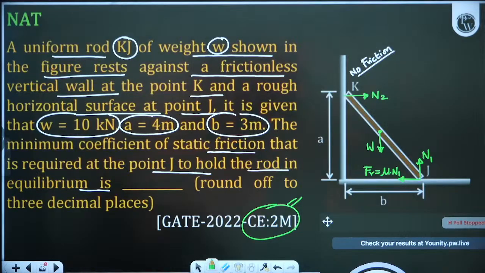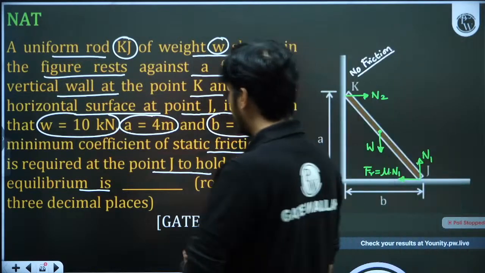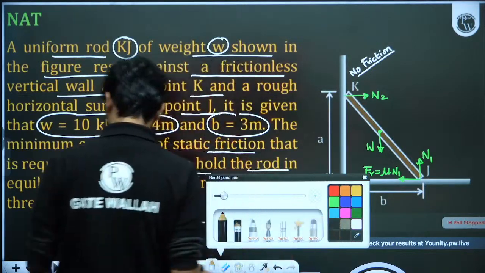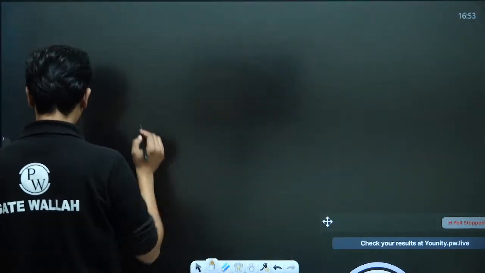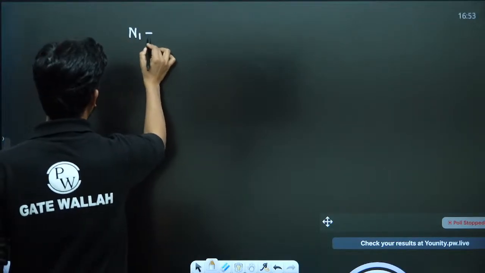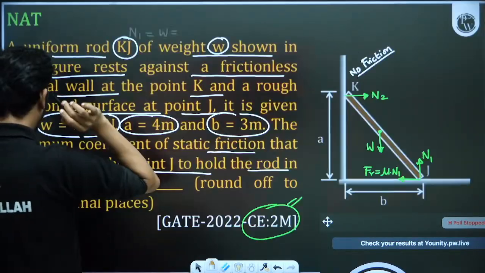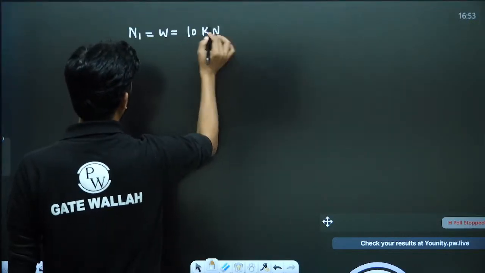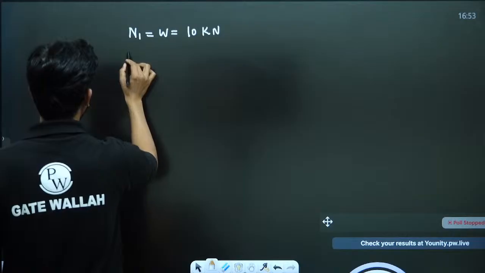Okay guys, you have given the answer to this question. 0.375, all of the students have given. So we can also solve this. We know that N1 is equal to W here, and W is given as 10 kilonewton. Next, what is N2?